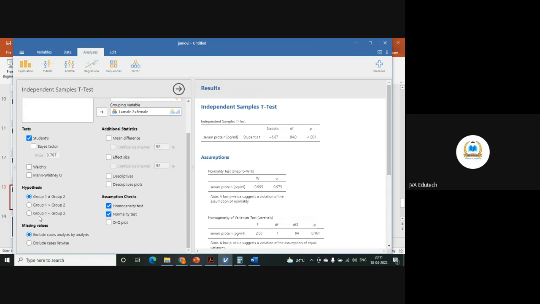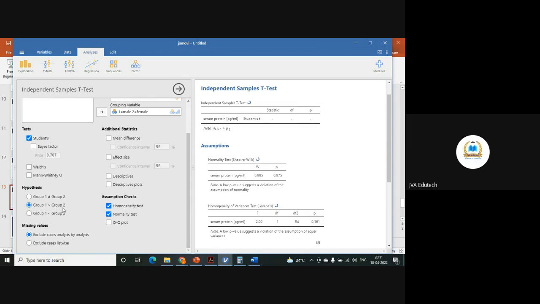This is the hypothesis that is suggested. So it is saying that group 1 is not equal to group 2. You want to test this hypothesis, means there exists a significant difference between both the groups. You want to check this, or if you want to check group 1 is greater than group 2, then also it will give you the results.